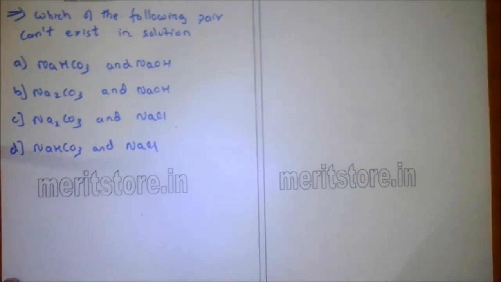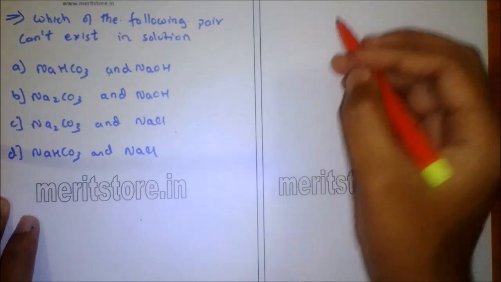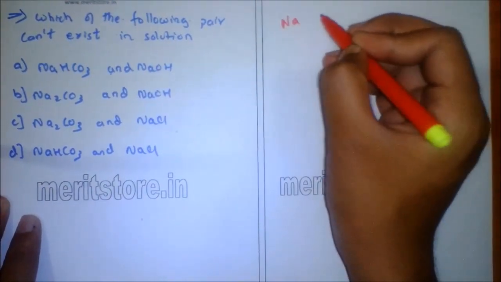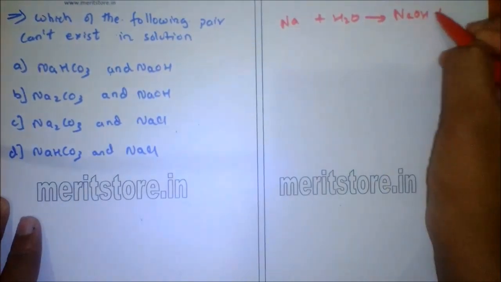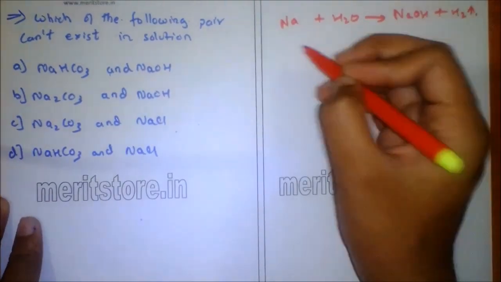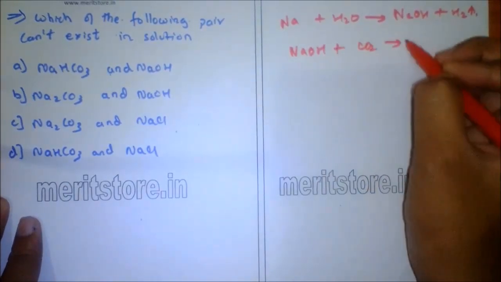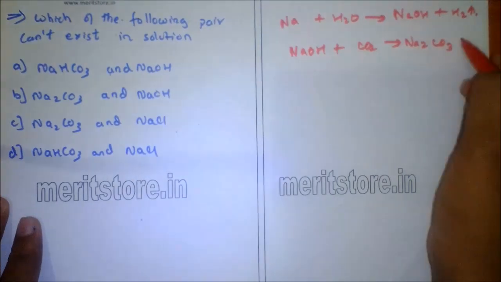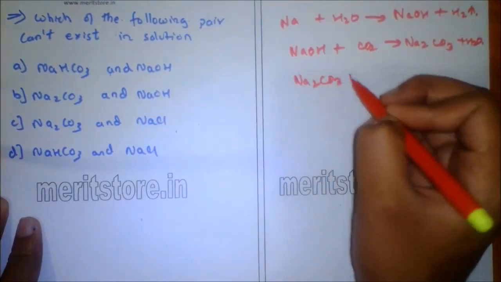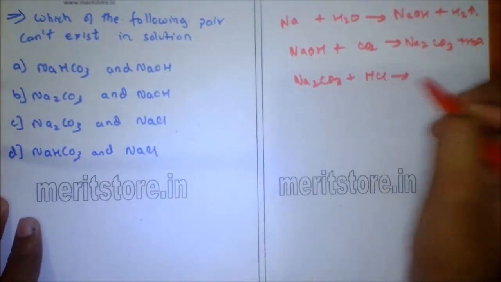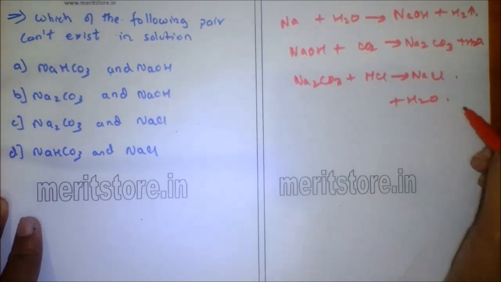Which of the following can't exist in solution? So when sodium reacts with water, it gives base NaOH plus hydrogen. When NaOH reacts with carbon dioxide, it further gives sodium carbonate plus water, and when sodium carbonate Na2CO3 reacts with HCl, it gives salt NaCl plus water plus CO2, as it is neutralization.